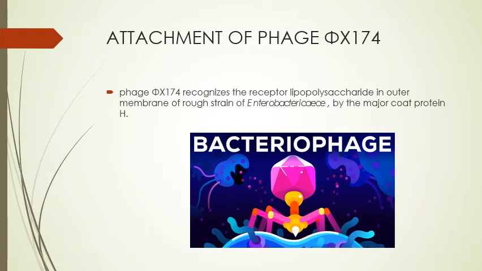Now the next step in the life cycle of φX174 is attachment of phage. Phage φX174 recognizes the receptor lipopolysaccharide in the outer membrane of rough strains of Enterobacteriaceae by the major spike protein, that is H.